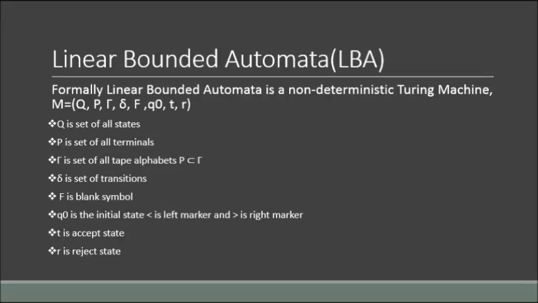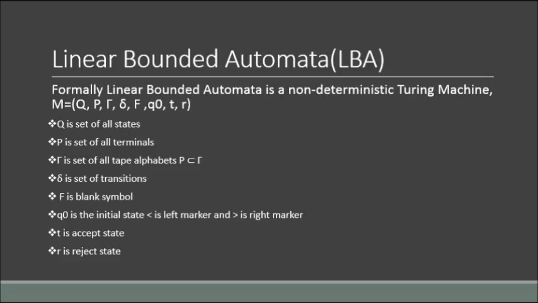Now moving on to linear bounded automata. The formal definition of an LBA is that it is a non-deterministic Turing machine, that is, M equals Q, P, gamma, delta, F, Q0, T and R, where Q is the set of all states, P is the set of all terminals, gamma is the set of all tape alphabets, and delta is the set of transitions. F is the blank symbol, Q0 is the initial state, T is the accept state, and R is the reject state.